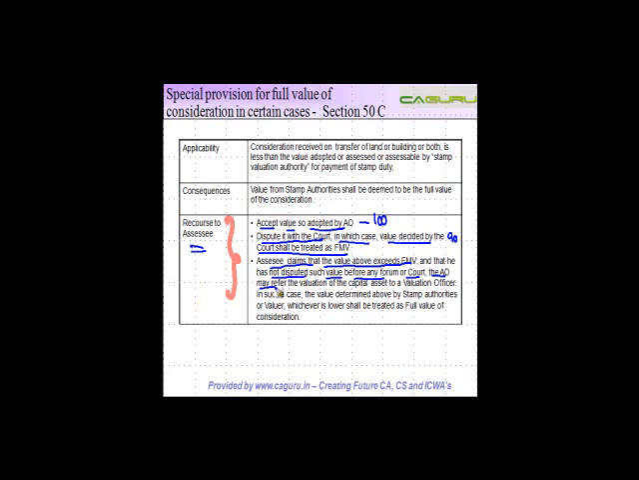The AO may refer the valuation of the capital asset to the valuation officer. In such a case, the value determined above by the stamp authorities, which was 100, or the valuer, which could be 90 or 110, whichever is lower. So in this case, 90 is lower. In this case, 100 is lower, shall be treated as the full value of consideration. Right? So this is clear? Okay, let's move on to the next one.